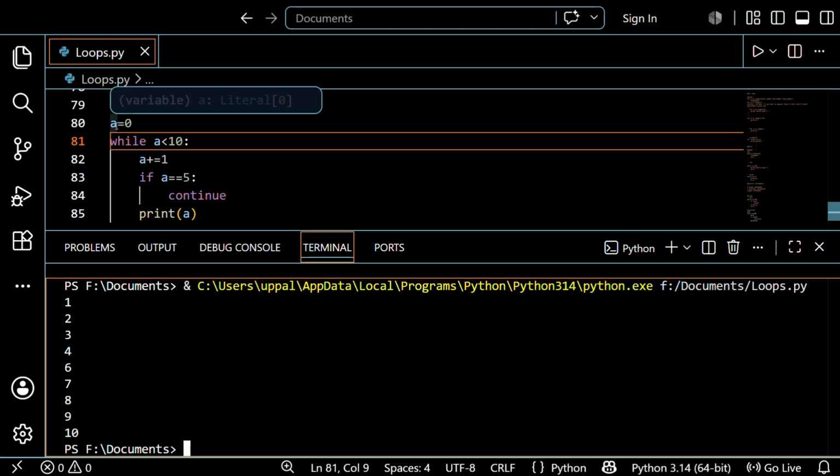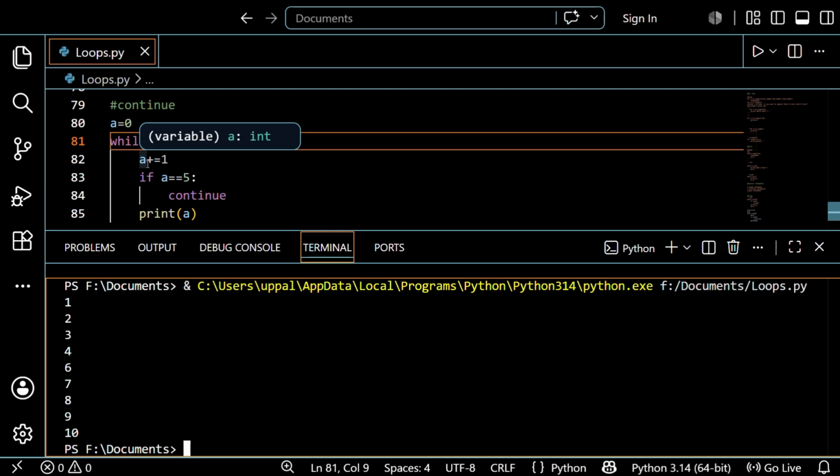Actually guys, initially what will happen, just create a variable and save the value 0. After it verifies the condition, it increments and again checks the condition, if a is equal to 5. If the condition is false it skips, if the condition is true it will execute and it will not print the value 5, and again start from the beginning with the increment. a is equal to 6, it checks again 6 less than 10, true, and then it increments again, it checks, it's false, so it's printed. So like that you do the continue mode. That's the difference between the break and the continue statement.